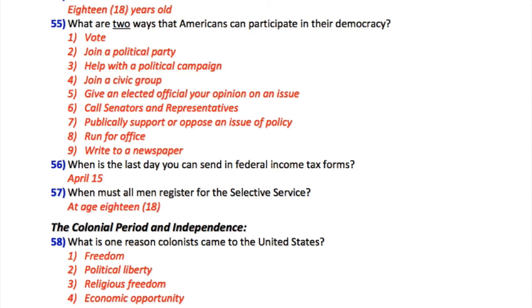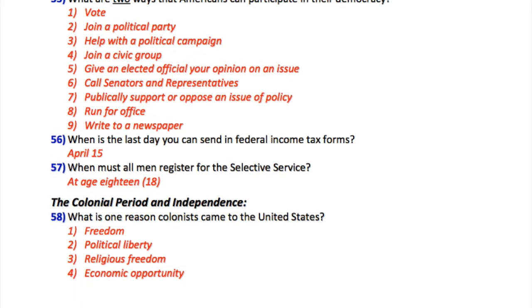56. When is the last day you can send in federal income tax forms? April 15. 57. When must all men register for the Selective Service? At age 18. The colonial period and independence.